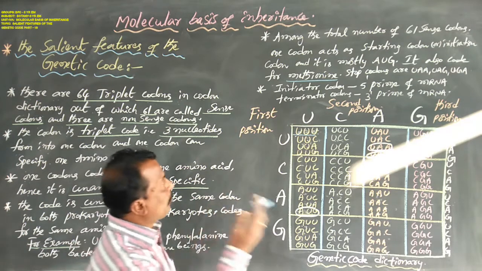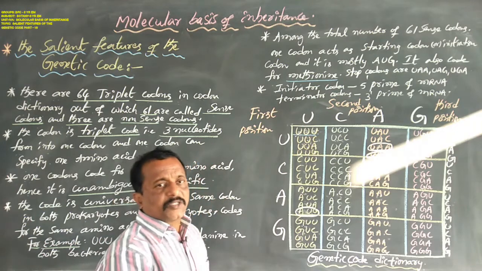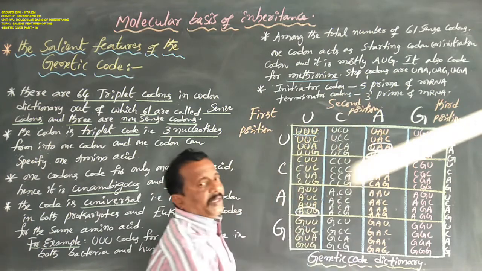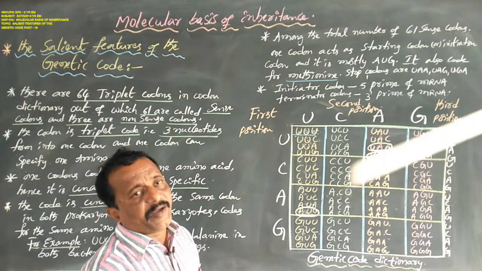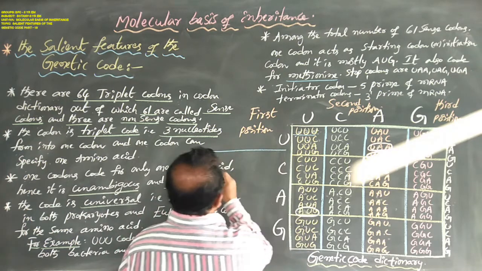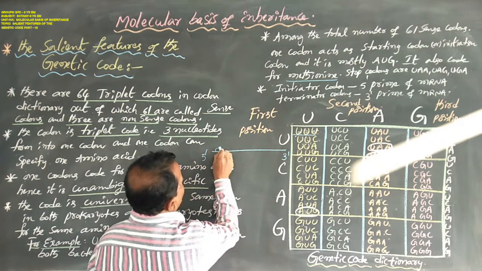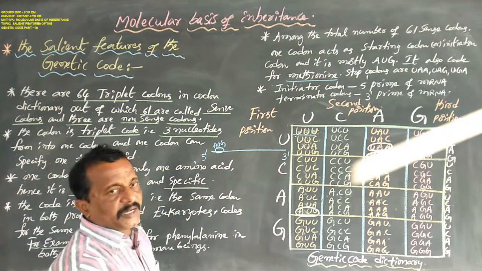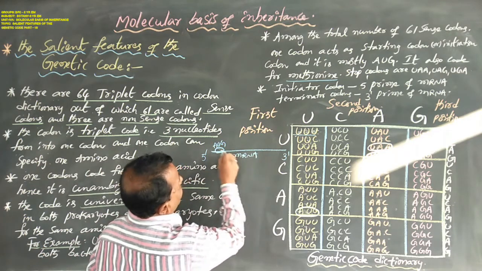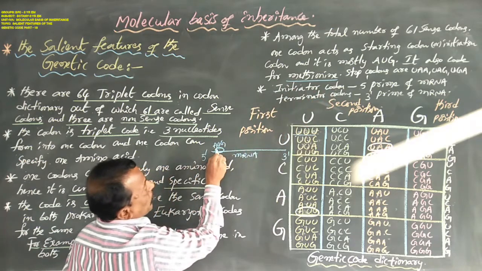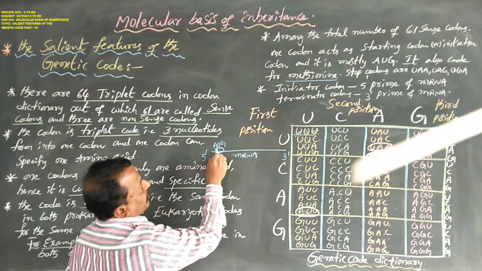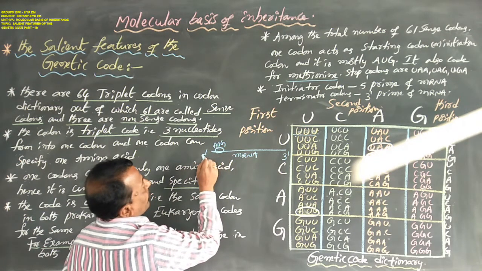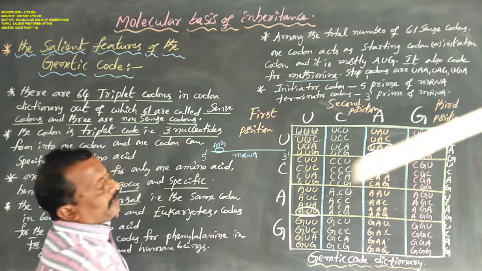These codons are present in the mRNA, running from 5 prime towards 3 prime. So this is an mRNA, this is the 5 prime and this is the 3 prime end. The initiator codon, starting codon or first codon, AUG, is present at the 5 prime end of the mRNA.